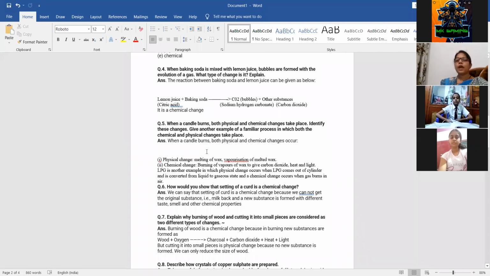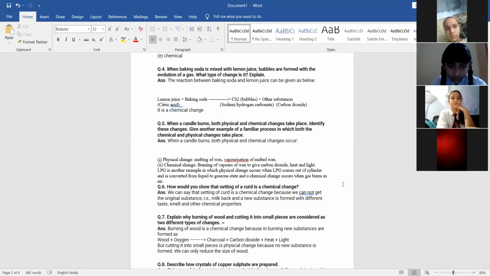Next, when a candle burns, both physical and chemical changes take place. We have to identify these changes and give an example of a similar change also. When we are burning a candle, as I have explained to you, both changes take place, chemical as well as physical.